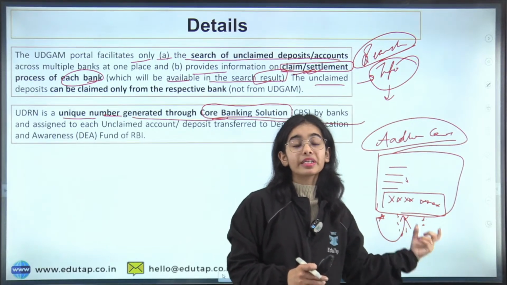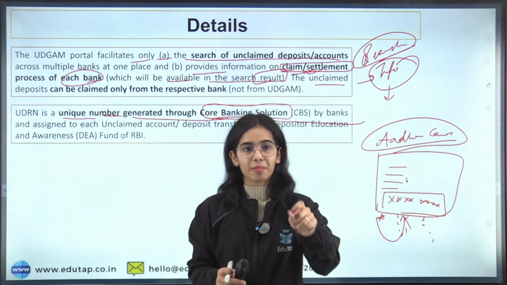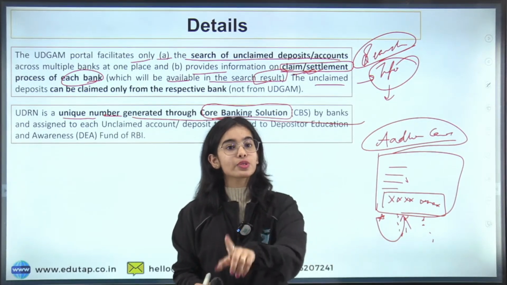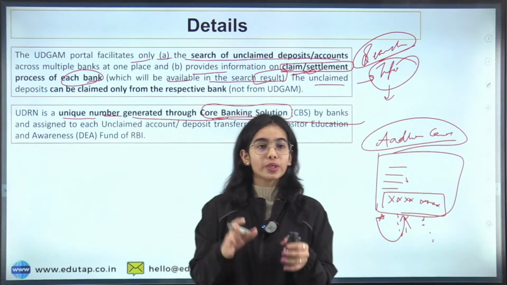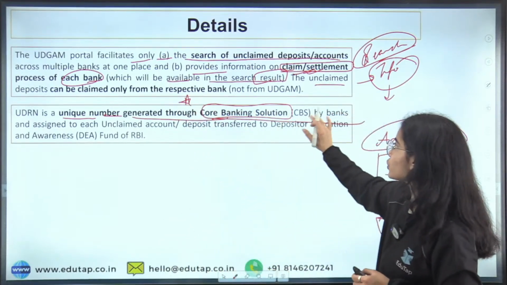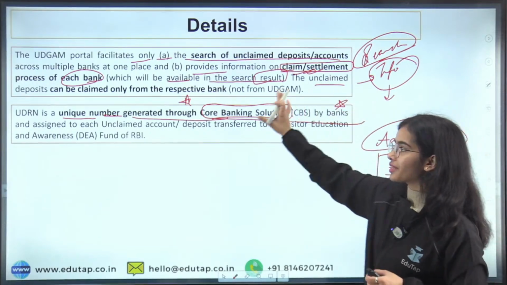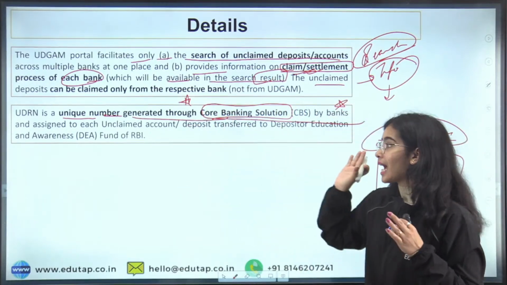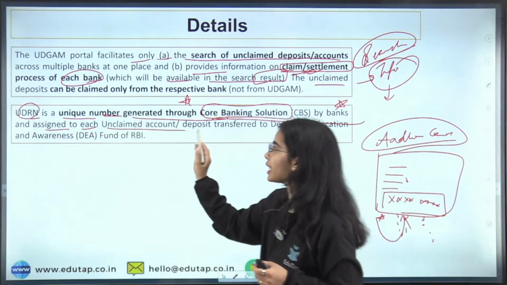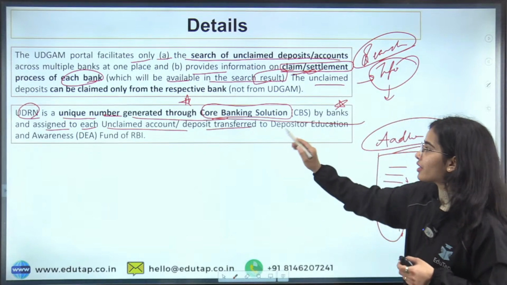So the Aadhaar number provides a unique number for every individual in the country to identify the individuals. Similarly, UDRN is a unique number generated through the core banking solution by the banks. So banks are generating this UDRN number, and this UDRN number is assigned to each unclaimed account or deposit transferred to.